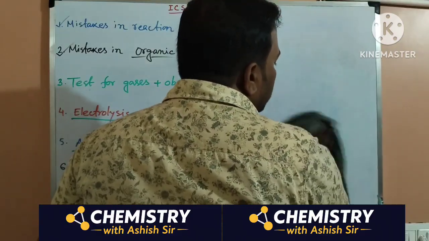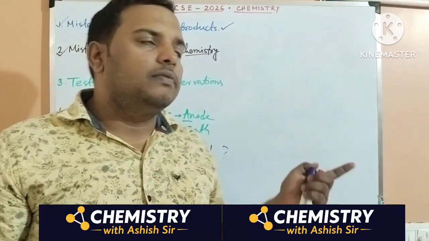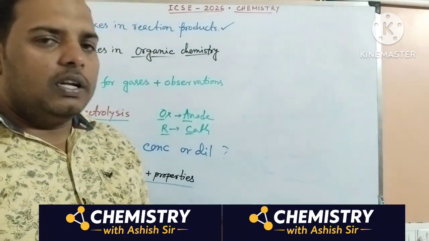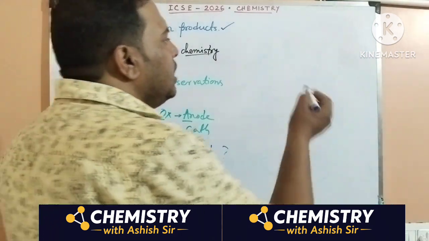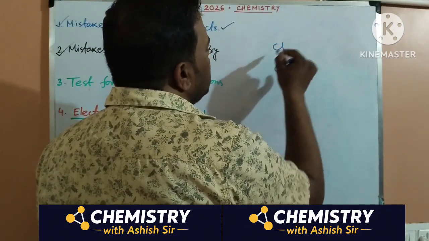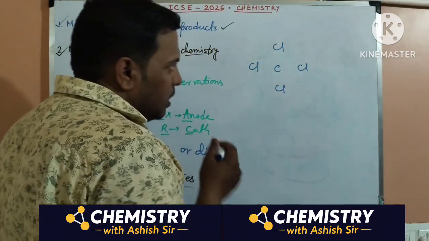About the Lewis electron dot structure, that is very easy. In spite of it being very easy, you are losing the marks. You can't write properly, can't draw properly. For example, if you are asked CCl4, carbon tetrachloride, I am just giving one CCl4. So 4 chlorine I am writing, 1 carbon.